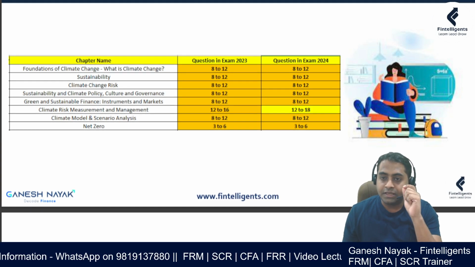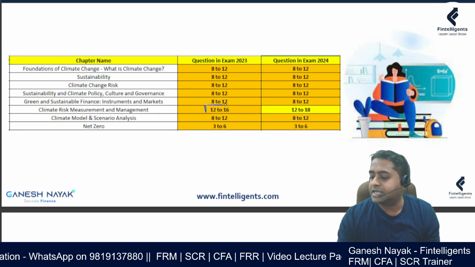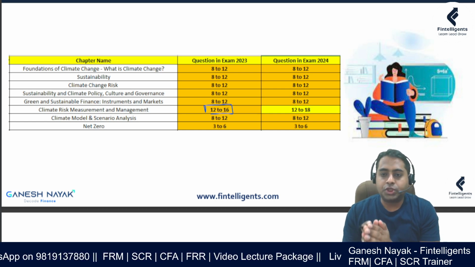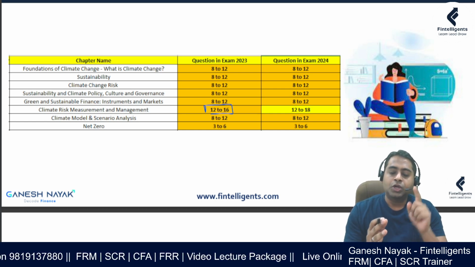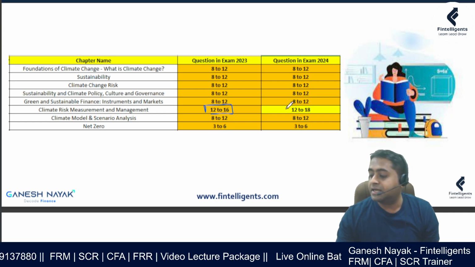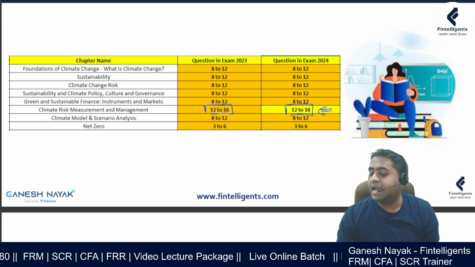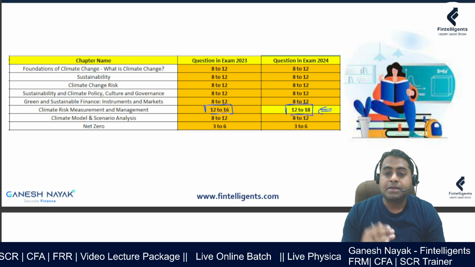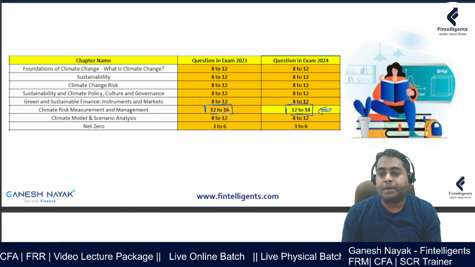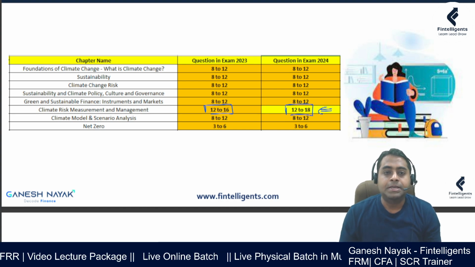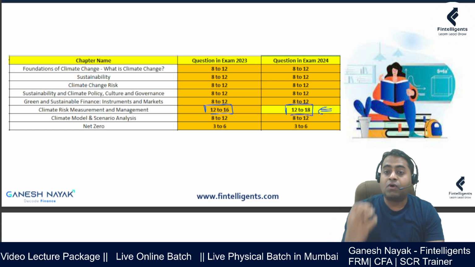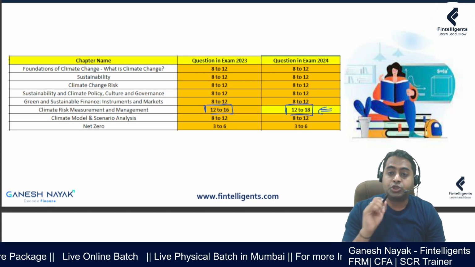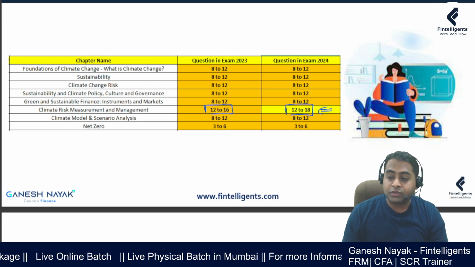Now look at chapter number 6. This chapter has historically been of highest weightage, which means the range of questions that you will get in the exam is from 12 to 16. Now what they've effectively done is increase it. This highlights the more weightage they're giving to this chapter, with the focus on the modeling related part. Slowly and steadily the exam is going towards the modeling and analysis of climate related risk, that means how a climate related risk is going to get translated into a financial impact.